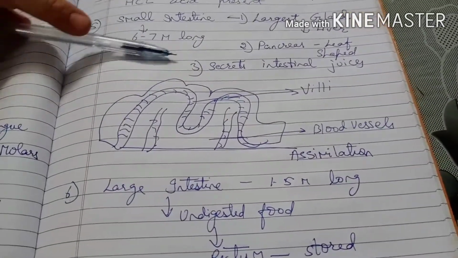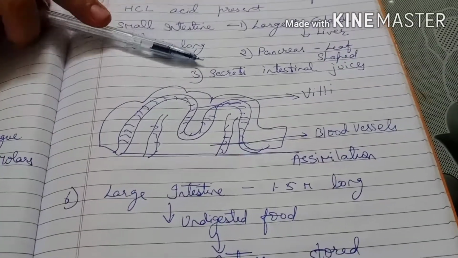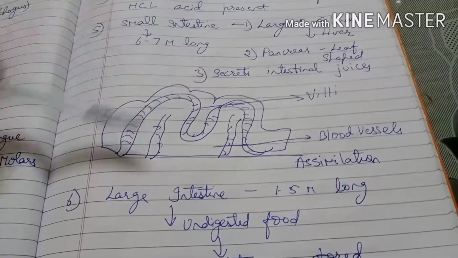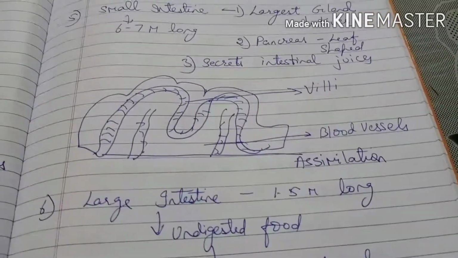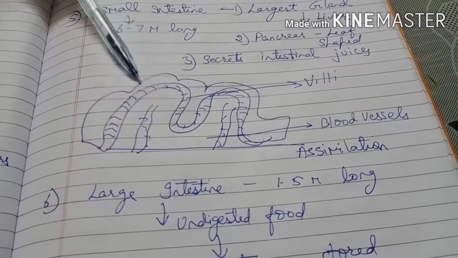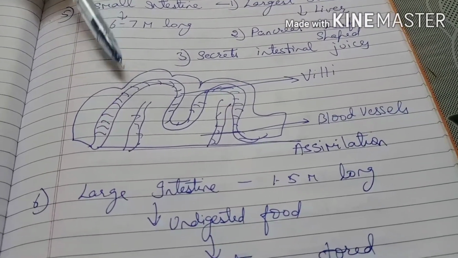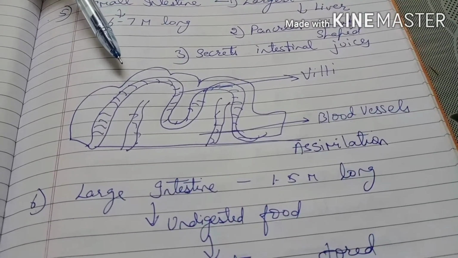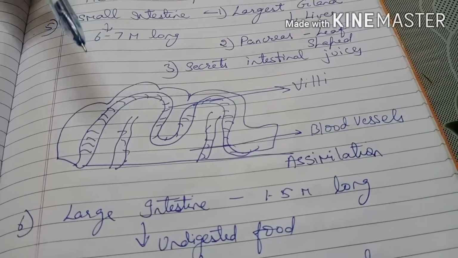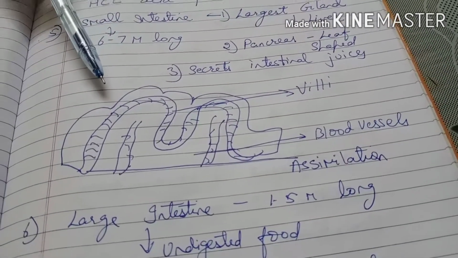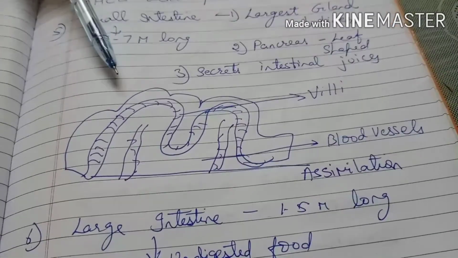First of all we will discuss the secretion and the absorption of the food. Here I have drawn the diagram of a small intestine, parts of a small intestine showing villi. Villi are finger-like projections which help to absorb the food. The small intestine absorbs the digested food. The villi, finger-like projections, increase the absorption area.